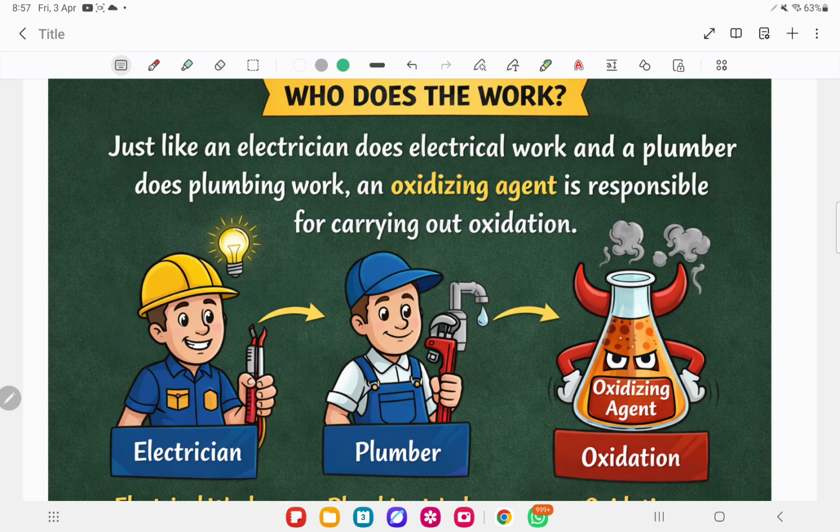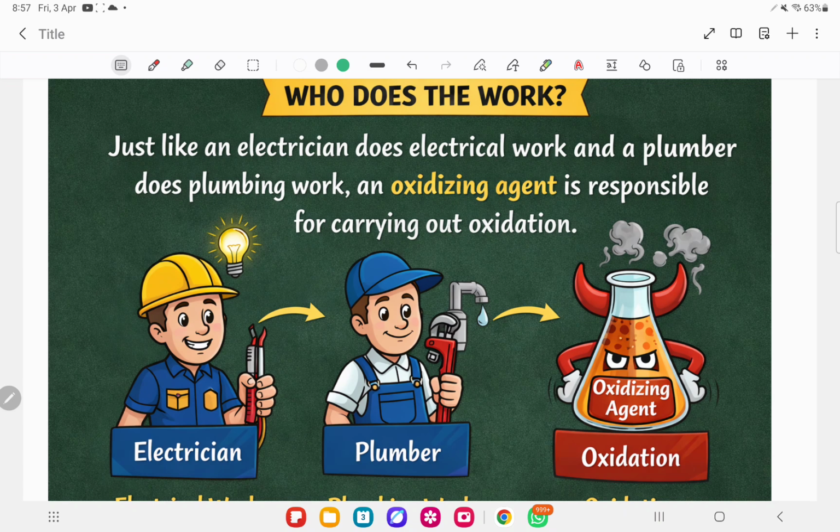Now similarly, I have another work to do. What is that? Oxidation. So I am calling a fellow who comes and does oxidation. Like a lock agent, why do we call them a lock agent? The agent's role is to do the locking. So the name of the agent is given by the work he is doing. Now I need a substance to do oxidation, so can I call him an oxidizing agent?